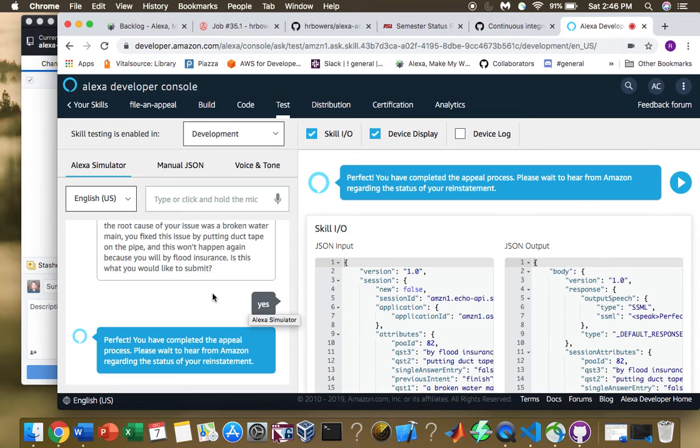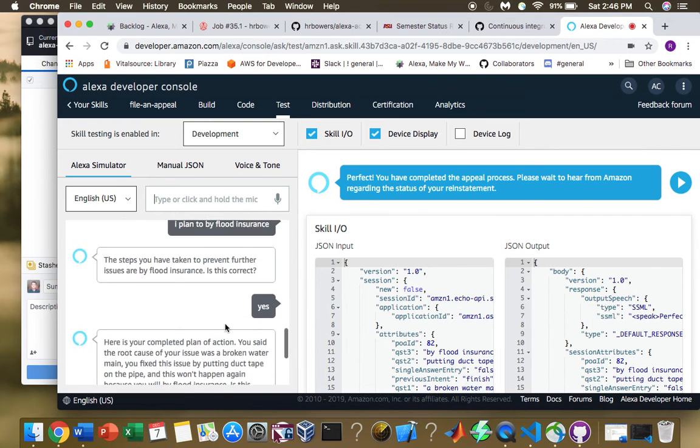It's been shown also in previous reviews that the responses are saved into a Dynamo database where they will be referred to by Amazon to determine whether or not to reinstate the user's account. We also have tested deploying this onto an actual Alexa device, not just done here through the testing simulator, and it works.